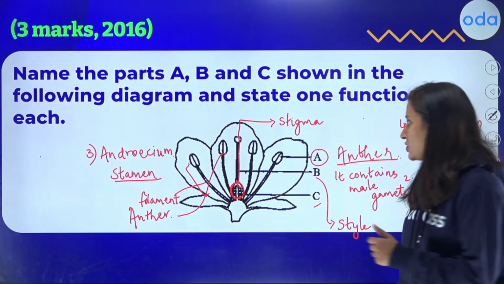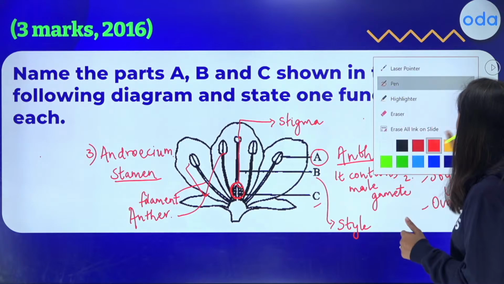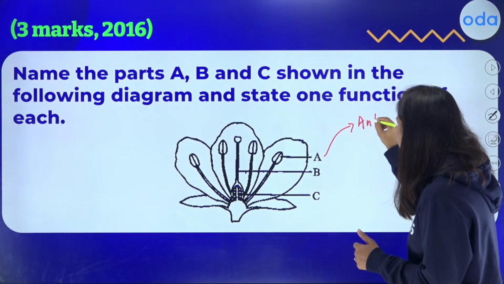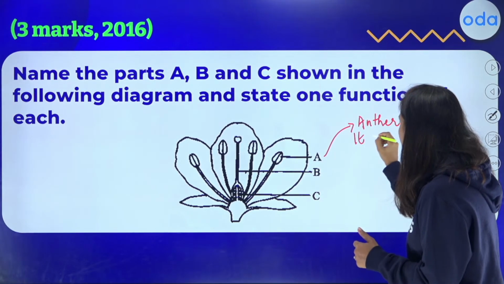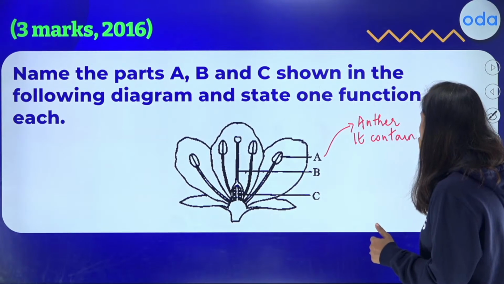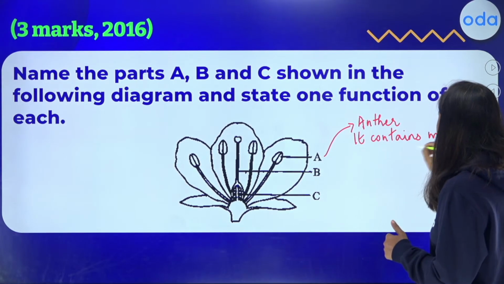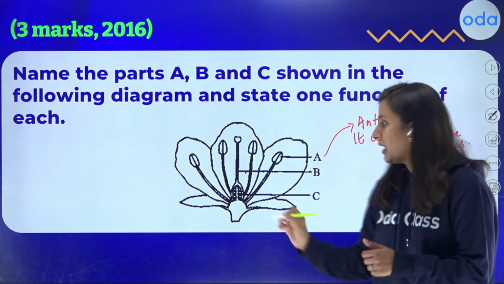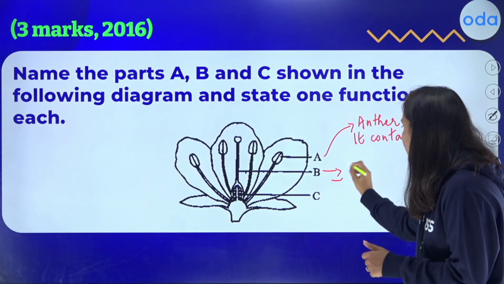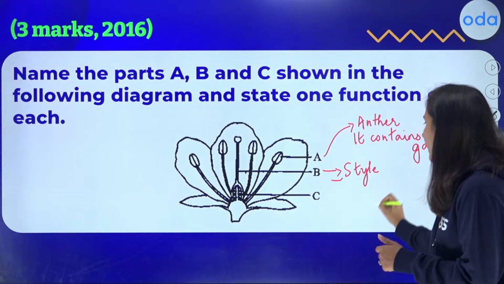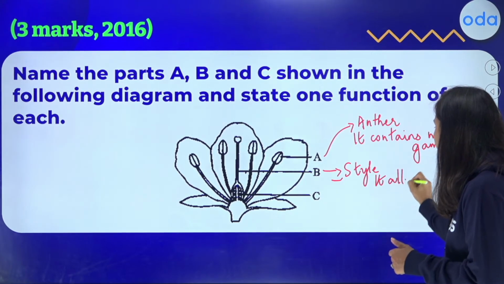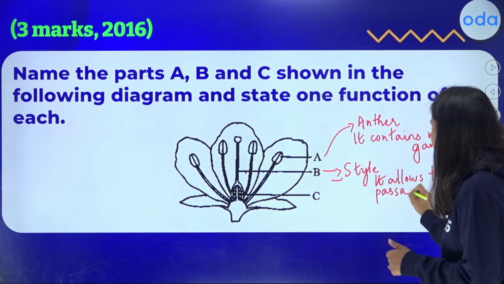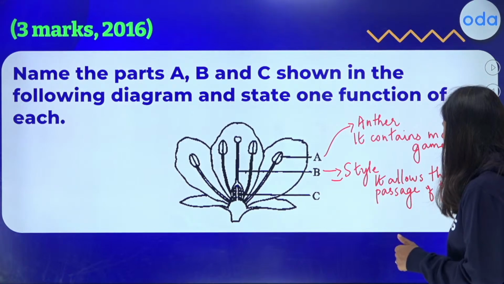Fine. Okay, so now I'm going to explain all of this one whole time. So A is anther, which we have discussed. It contains male gametes. I will write it that way because there is more than one gamete there. Correct? And B, we have discussed just now, is the style, and style allows the passage of the pollen tube. Okay, what is pollen tube?